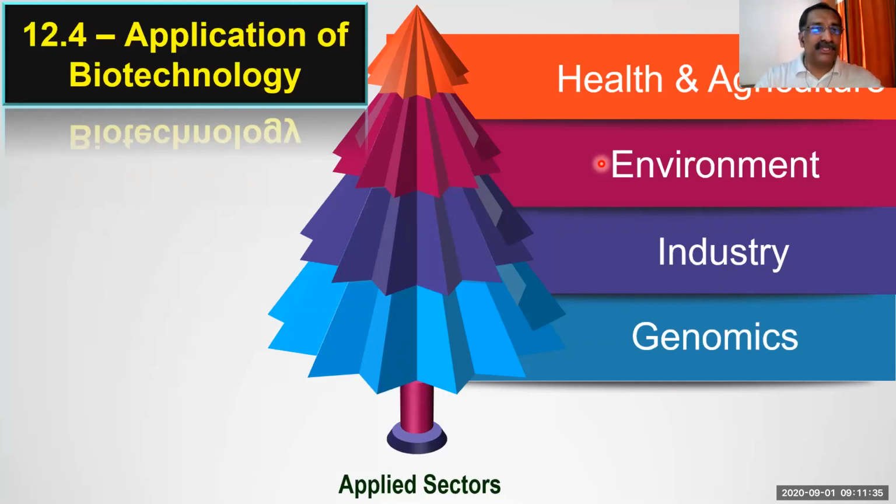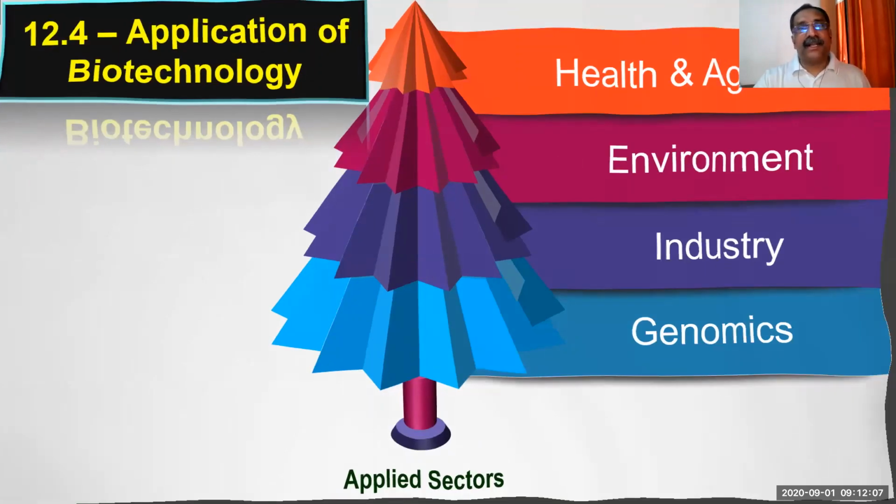So all these various areas come under one umbrella, which is called biotechnology. These are the 4 major sectors under biotechnology where it has an application part. I repeat: health and agriculture; second, environment; third, industries; and fourth, genomics. Now we are going to the next slide.